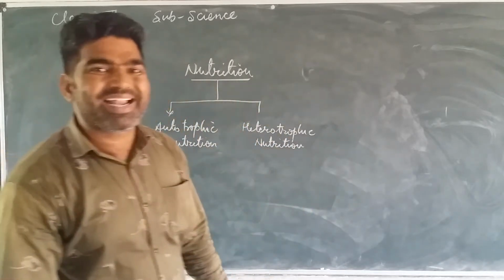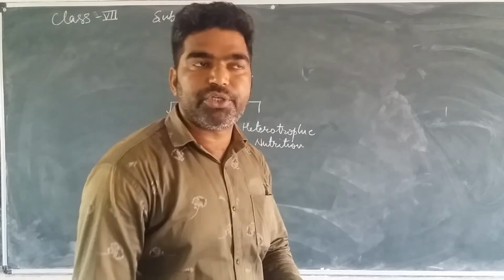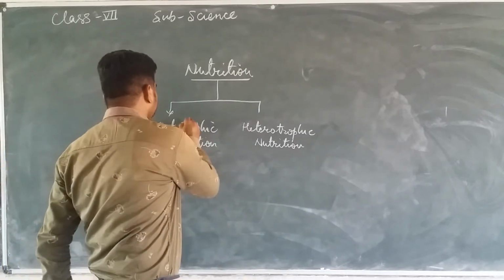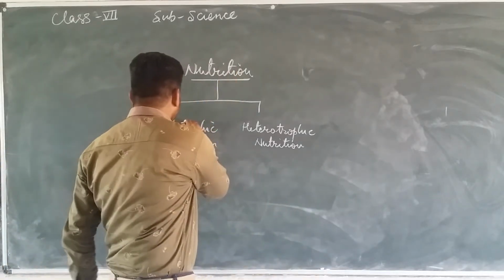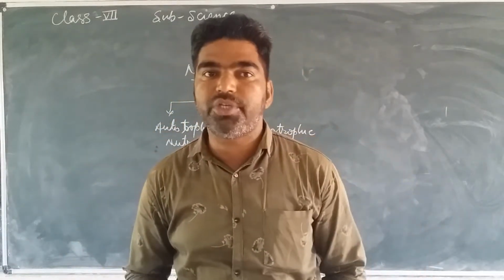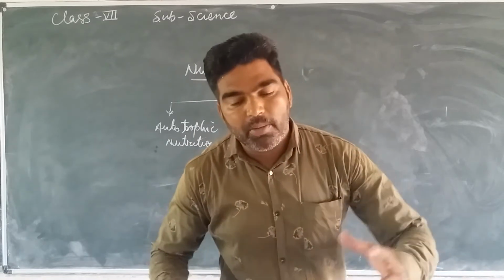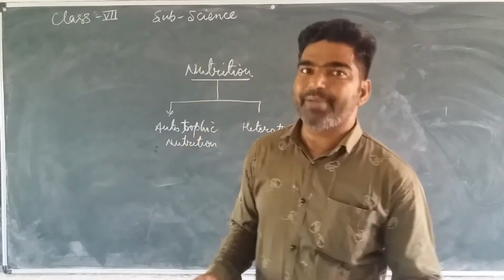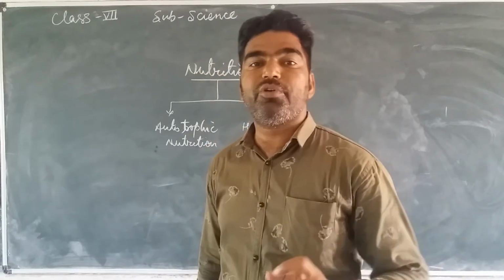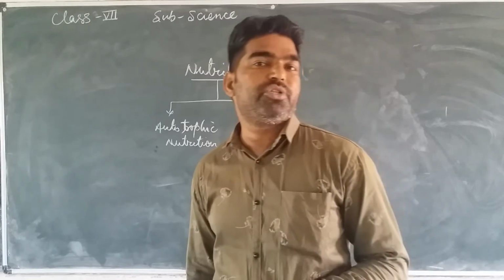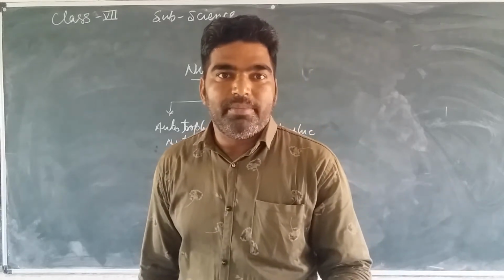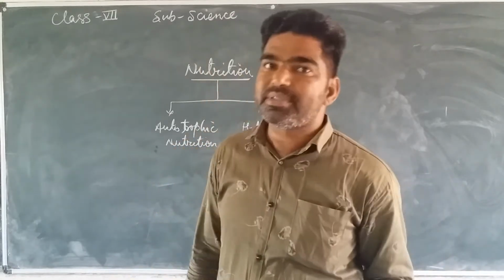Generally there are two main types of nutrition, autotrophic nutrition and heterotrophic nutrition. We discussed that autotrophic nutrition is the type of nutrition in which animals or plants derive their food by themselves. That mode of nutrition is called autotrophic. Auto means self, so these are plants which prepare their food by themselves.